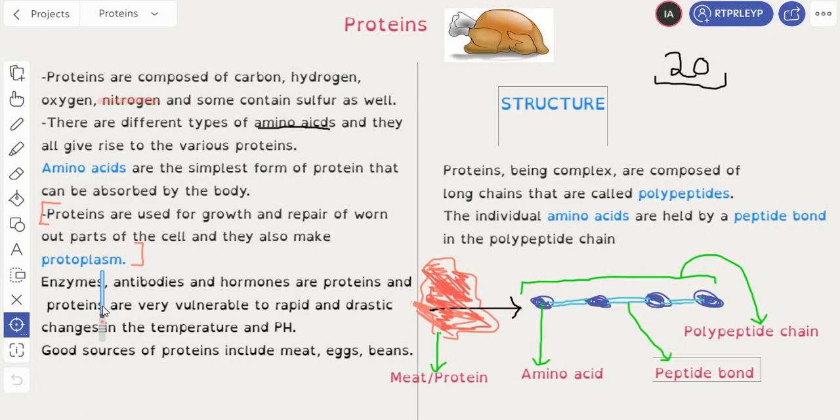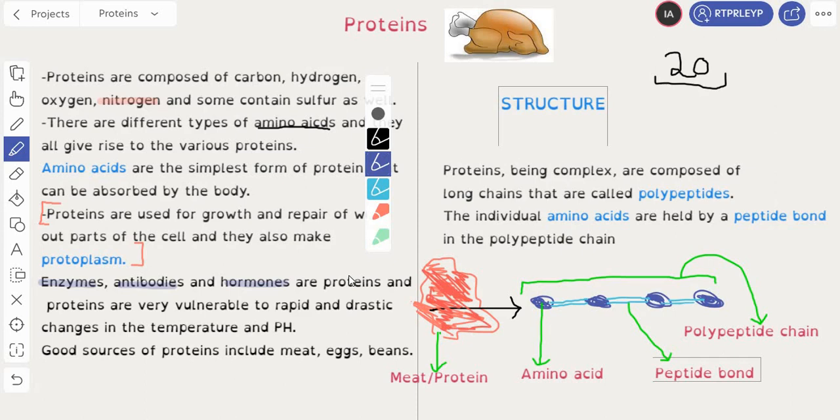Protoplasm are the components of a cell, like your nucleus, cell membrane, and cytoplasm, and they're made up of protein. Along with protoplasm, there are many other things in the body that are made up of protein, with the first one being enzymes, which speed up the rate of chemical reactions, then antibodies that fight off infections, and hormones. We won't get into much about hormones because that's something to be studied some other day in another video. But just to give an example, insulin is a hormone that controls the sugar level in your blood. So these three, I'll just use a highlighter to highlight them for you. Enzymes, antibodies, and hormones are proteins, so they're made up of protein.